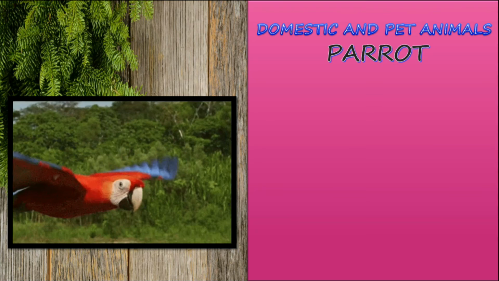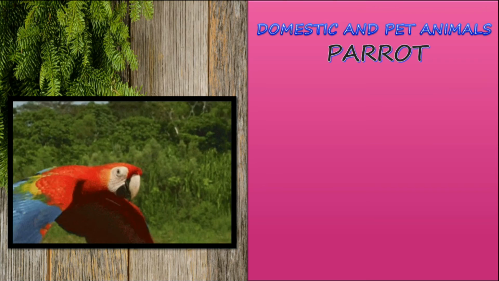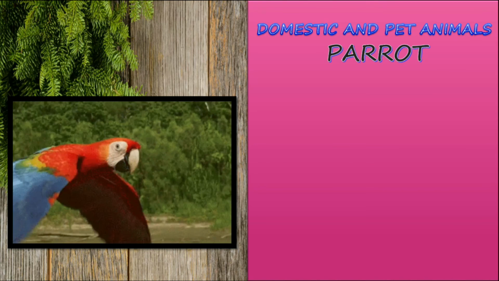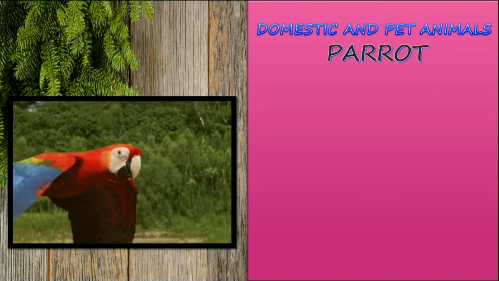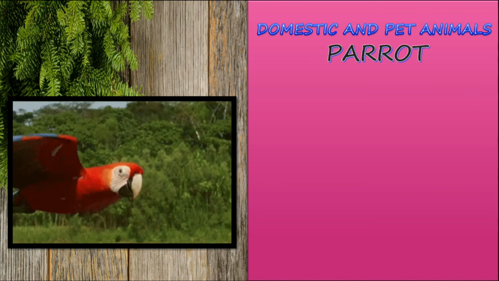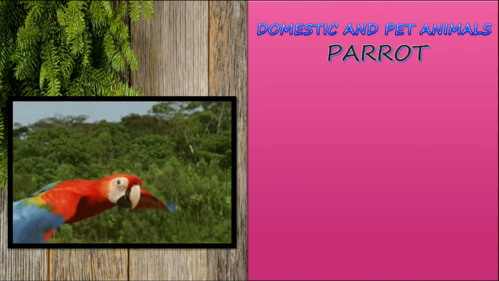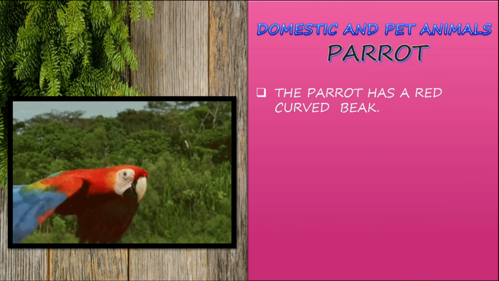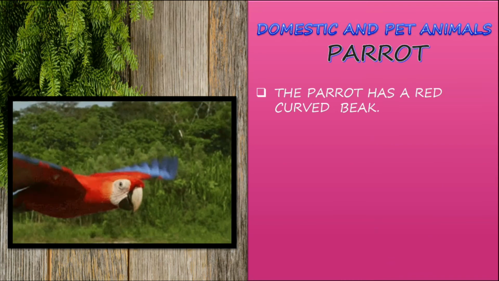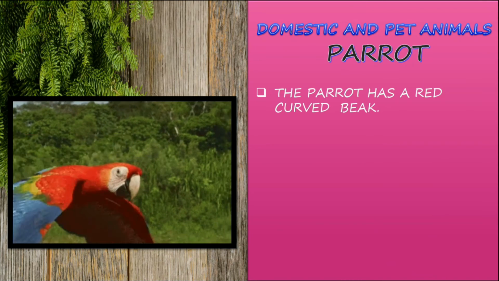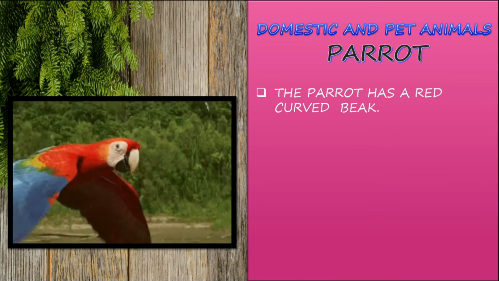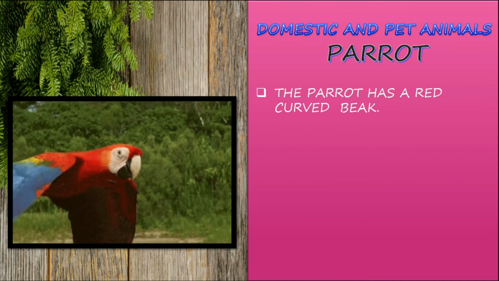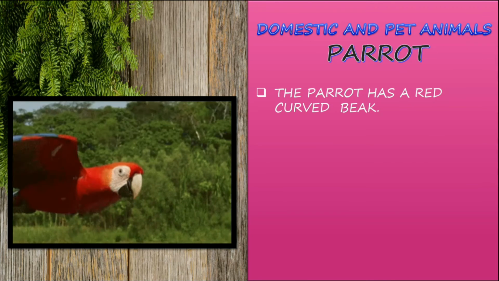If you teach it to say hi, it says hi, but you have to practice it daily. That's why parrot is known as the talkative bird. The parrot has a red curved beak. So you can see the beak on its face. It will be red in color with a curved shape.